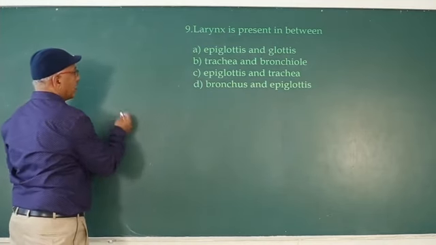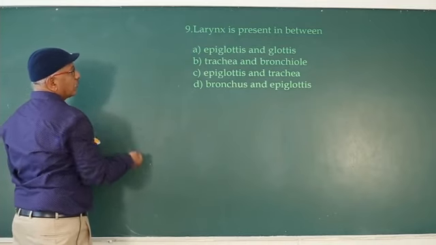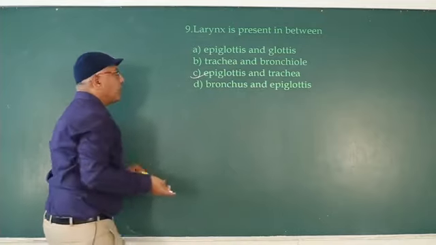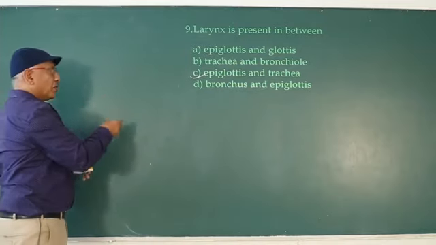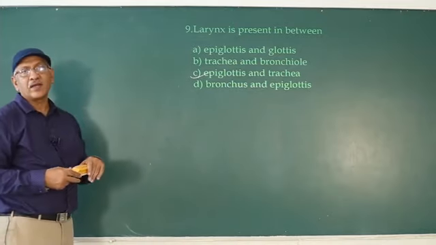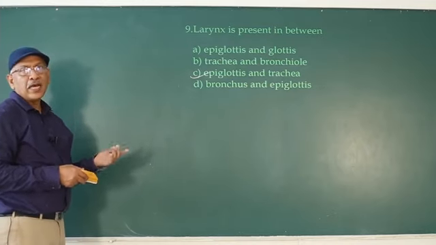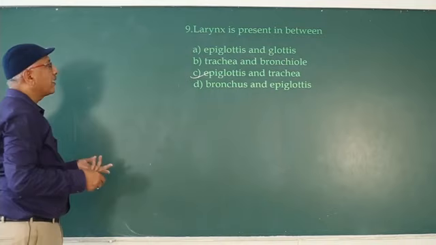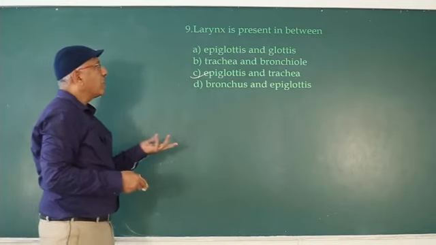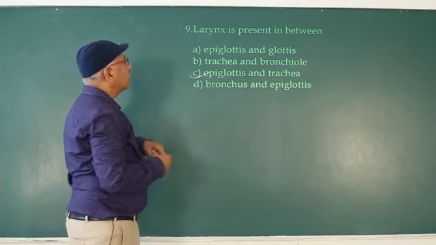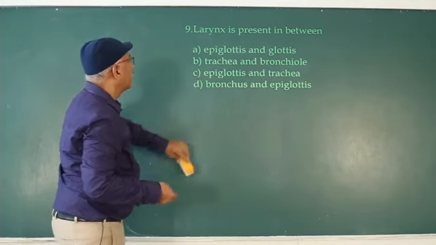Glottis is an aperture that opens into larynx. Larynx leads into trachea. So glottis is not given, and depending upon the given options, the best option is epiglottis and trachea.